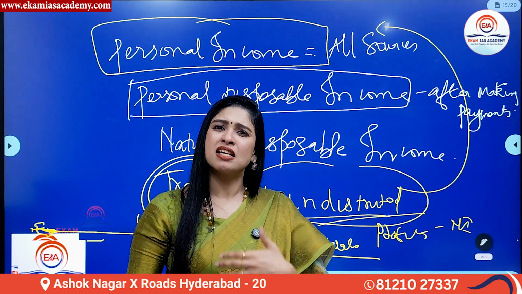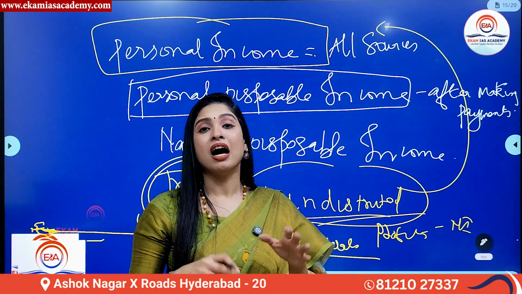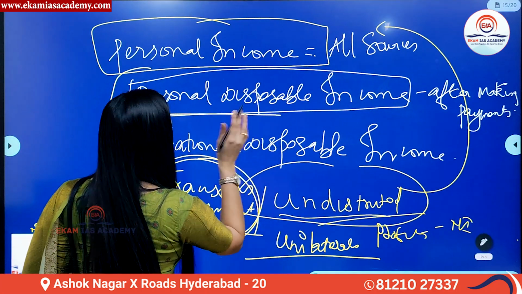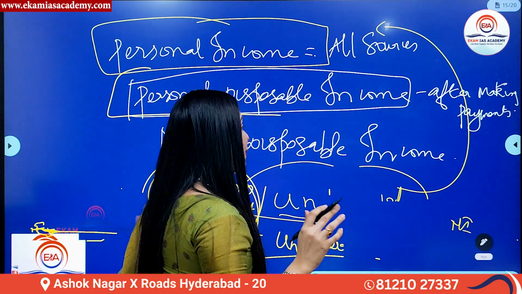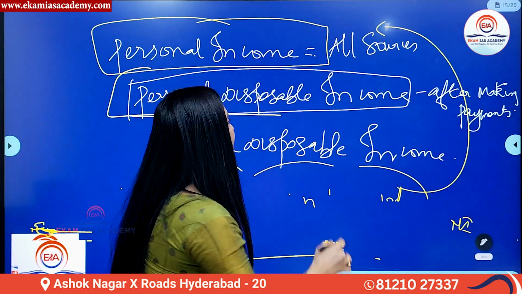Examples like pensions, unemployment allowances, scholarship allowances, subsidies, etc. I hope it is clear for you. Having said that, the next topic, what is that? Personal disposable income. So now, personal disposable income, or let's say PDI, that is what?